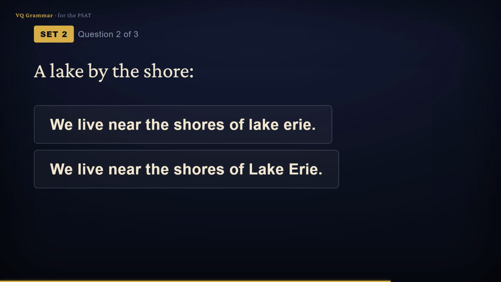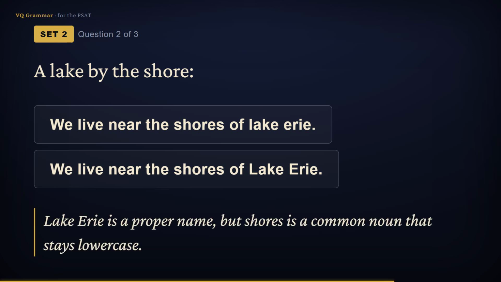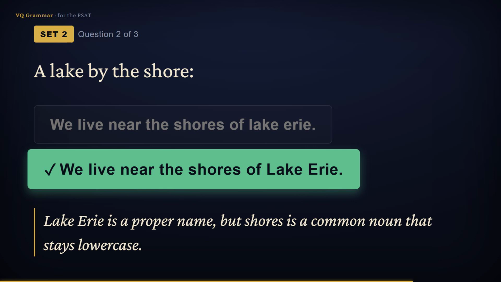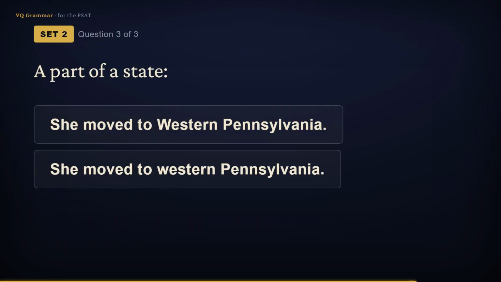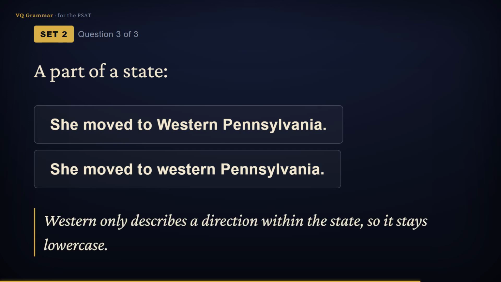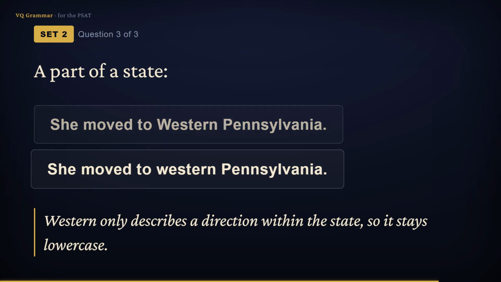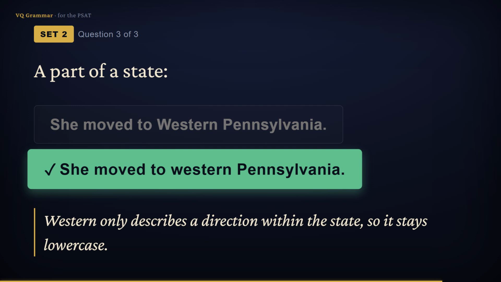We live near the shores of Lake Erie. The word shores is a common noun, so it stays lowercase. But Lake Erie is the name of one particular body of water, and lake is part of that name. So the answer is the version with capital Lake Erie. She moved to Western Pennsylvania. Pennsylvania is a state name, so of course it's capitalized. But Western here just describes a direction within the state. It isn't part of a region's name, so Western stays lowercase. So the answer is Western Pennsylvania.